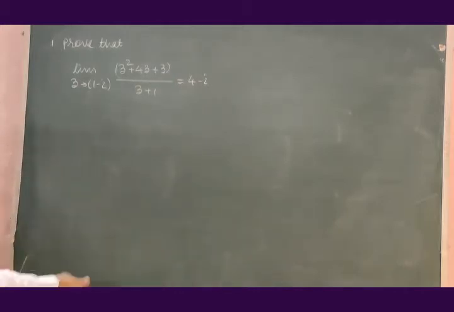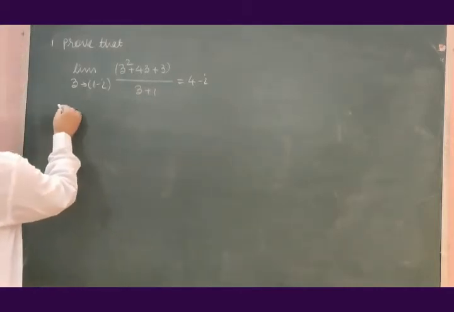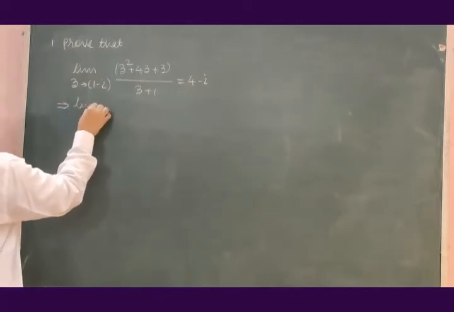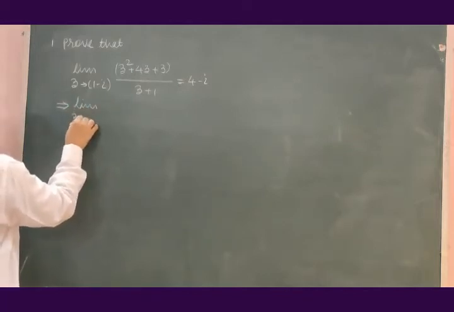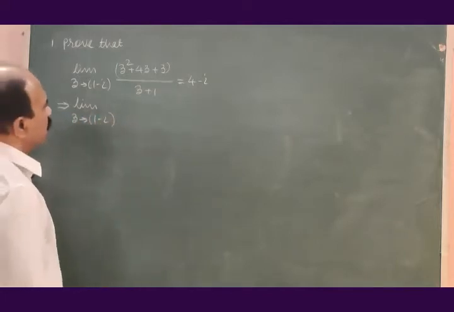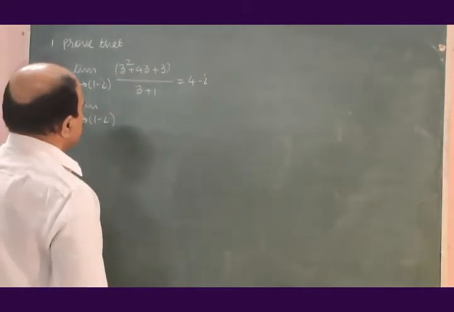Let us try to get this limit. The solution will be limit z tends to 1 minus i. Let us make factors of this.